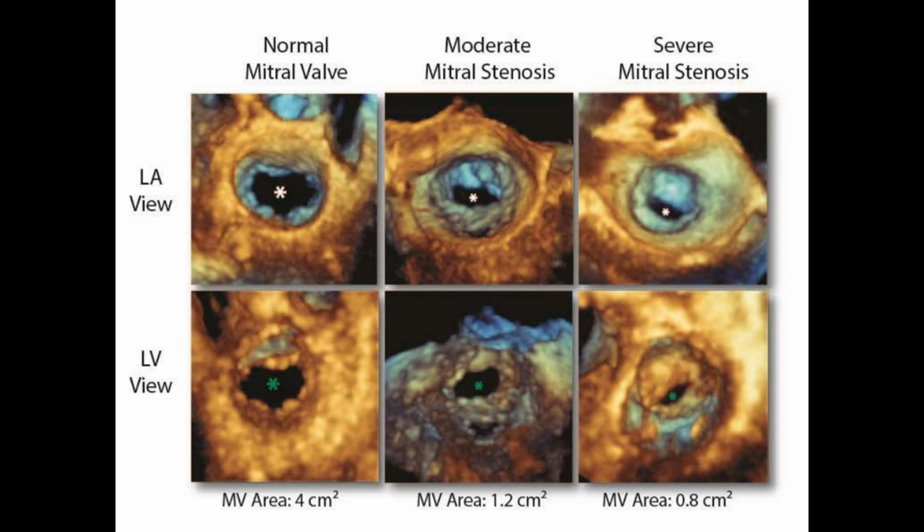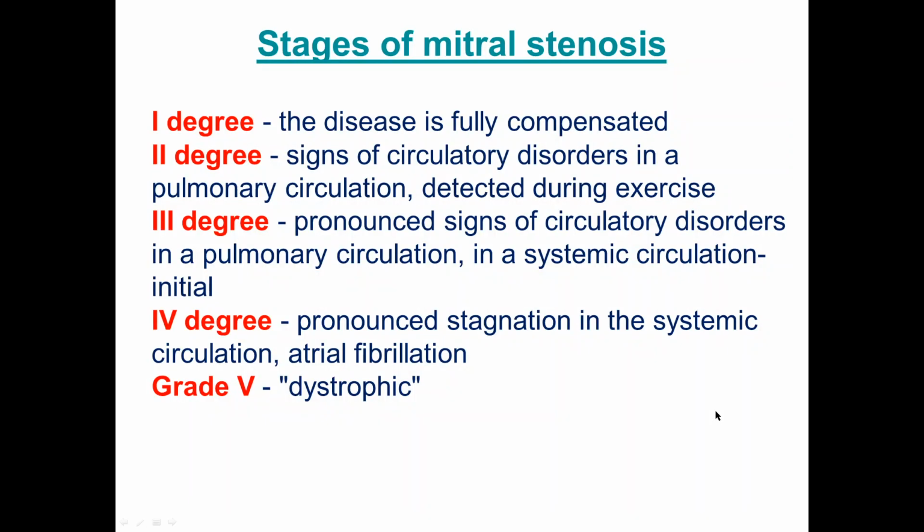Clinical picture depends on the severity of narrowing of the mitral valve. You see normal mitral valve when the area is 4 square centimeters, moderate mitral stenosis when the area is less than 4 and more than 1.2 square centimeters, and severe mitral stenosis when the area is less than 1 square centimeter. There are stages of mitral stenosis.